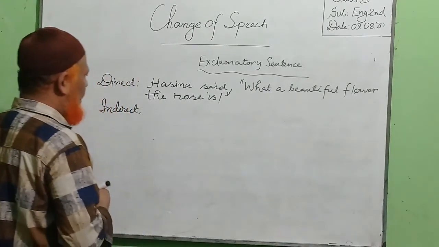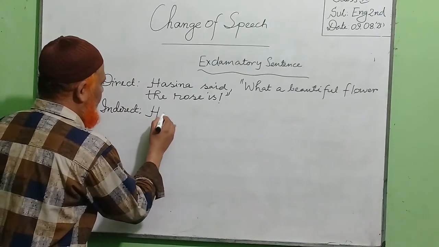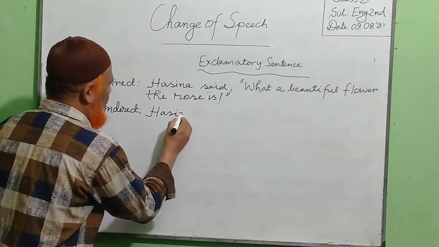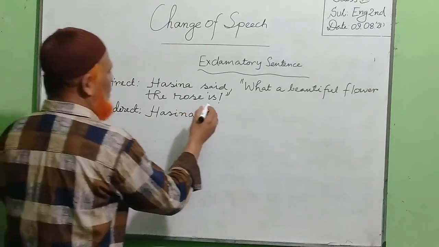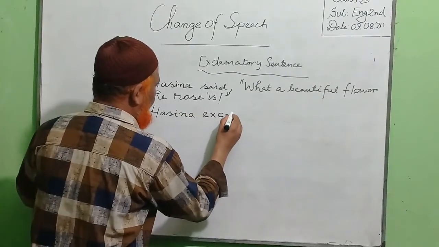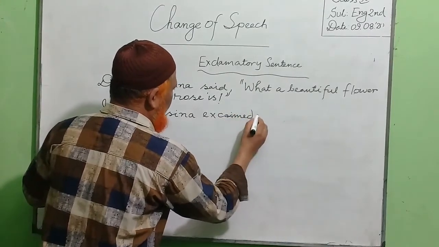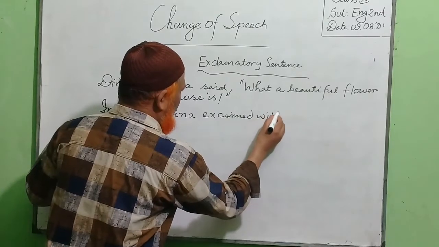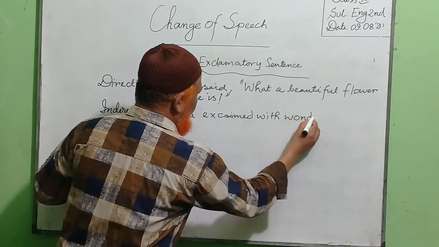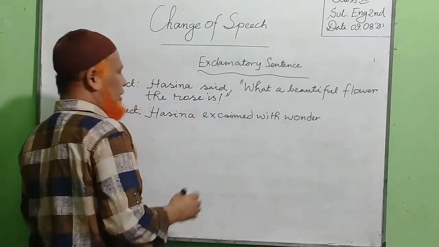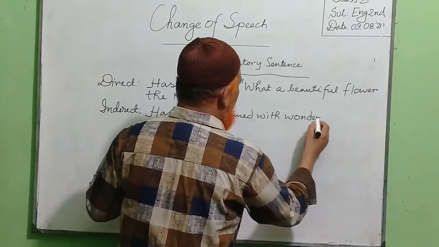Okay, now we write Hasina exclaimed with wonder. Instead of said, in the exclamatory sentence we use exclaimed with wonder.